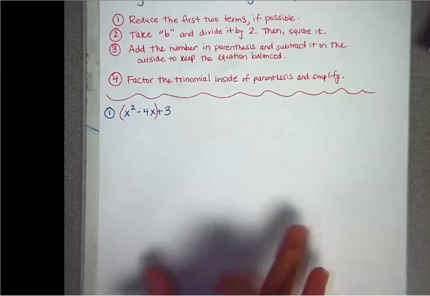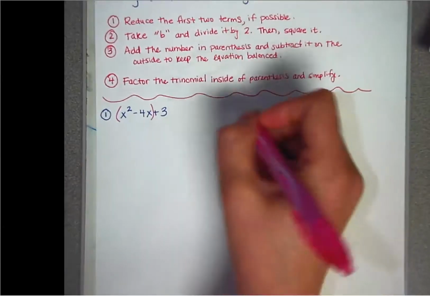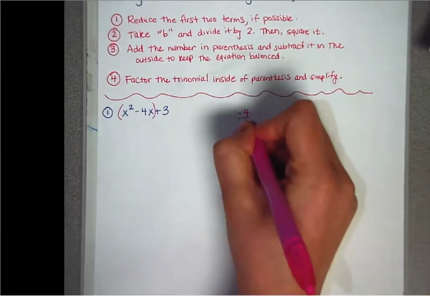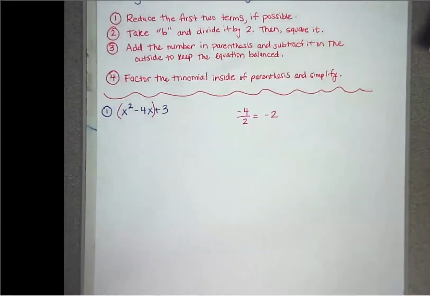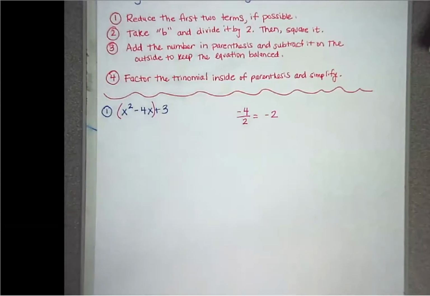Step 2 is you're going to take b and divide it by 2. You're going to see me do it on the side. I want for you to do it. So b is -4. And if we divide it by 2, that gives us -2. You're probably thinking, why do I have to write it if it's just a simple division? Please do it, because when we get to step 4, you want to just look at this and come up with your final answer. You don't want to get confused and go back.